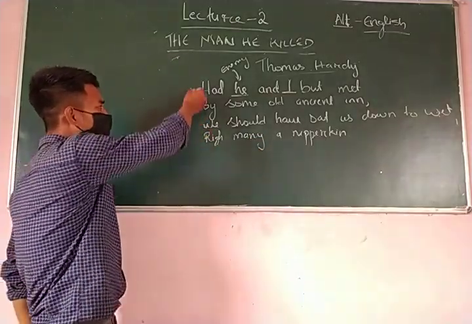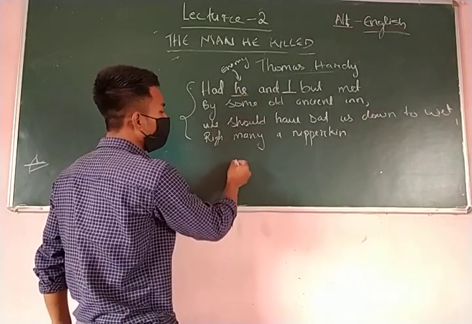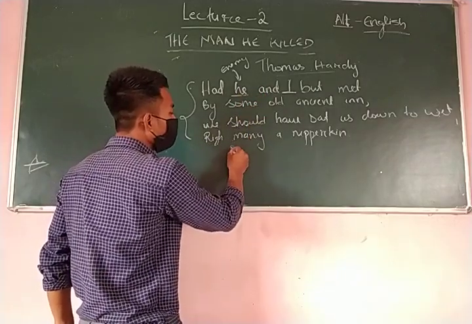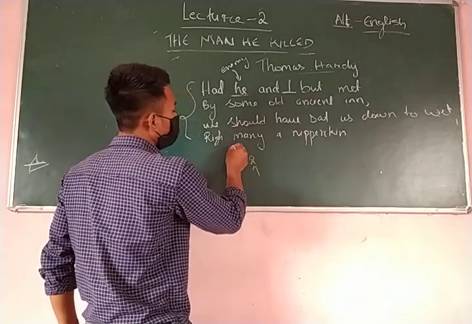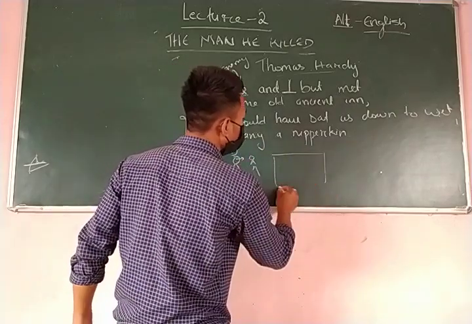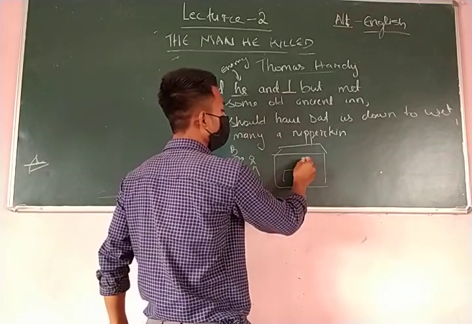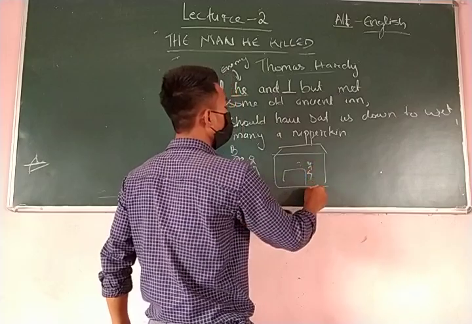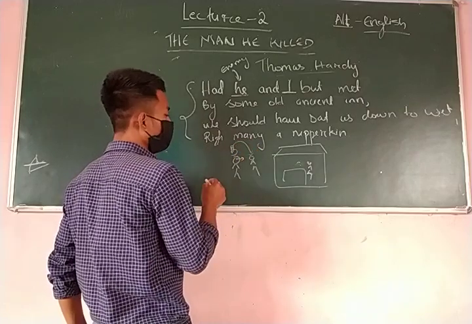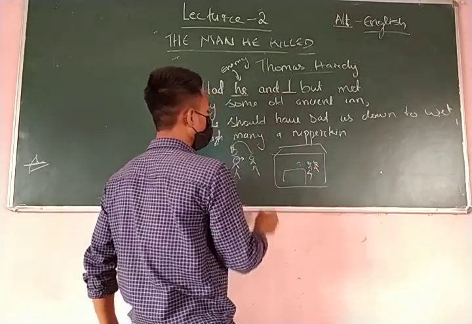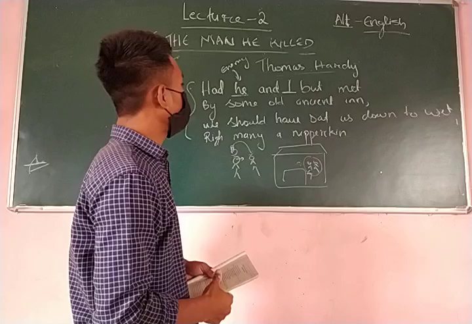He is trying to tell us that if I meet with the enemy in some old ancient inn, a small house which is used for drinking, then if the British guy meets the man he killed in an inn, they will be sitting together.